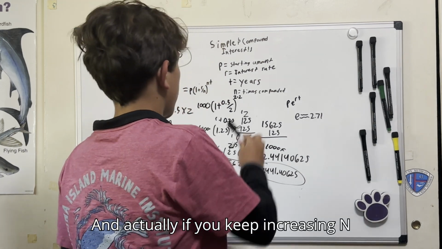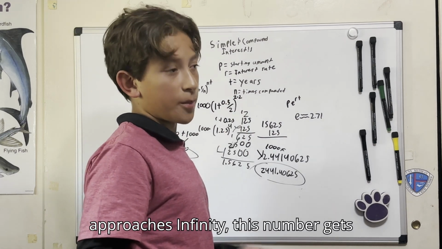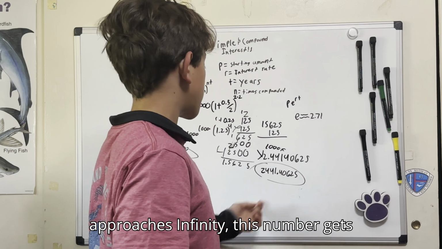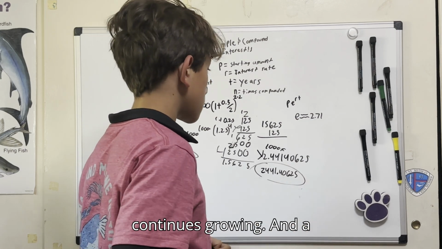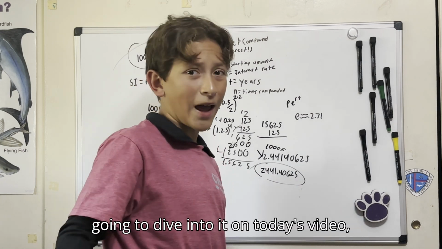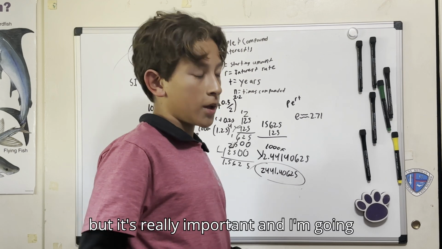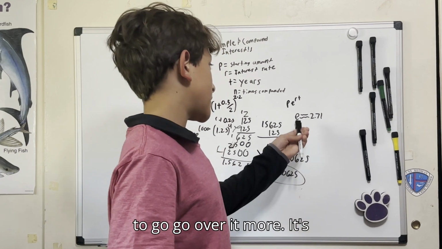And actually, if you keep increasing n, getting closer to infinity, where n approaches infinity, this number gets really big, or not really big, but it continues growing. And a lot of people think it just goes to infinity, but here's one concept. I'm not going to dive into it on today's video, but it's really important, and I'm going to go over it more. It's e.